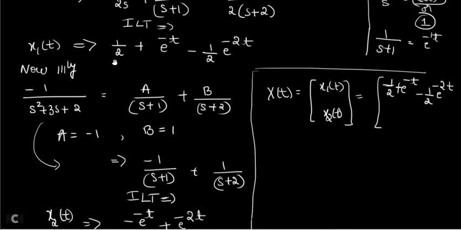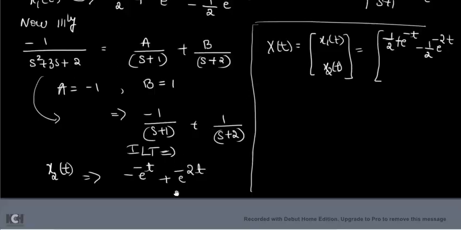So this is x1 of t, and I am substituting it here. Now you substitute x2 of t, which is present here. So you are going to get minus e power minus t plus e power minus 2t. So this is the solution of the state space equation. In the problem they asked to find the time domain solution of the state space equation, and this is it.